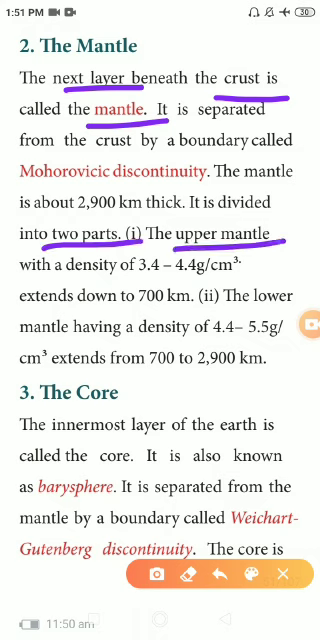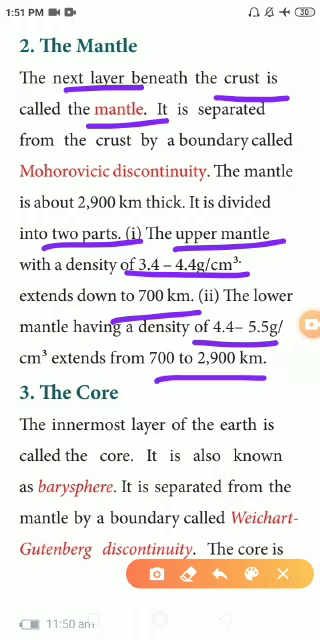The upper mantle has a density of 3.4 to 4.4 gram per centimeter cube. It extends down to 700 km. The lower mantle has a density of 4.4 to 5.5 gram per centimeter cube and extends from 700 to 2900 km. So after the crust layer, it is known as the mantle layer.